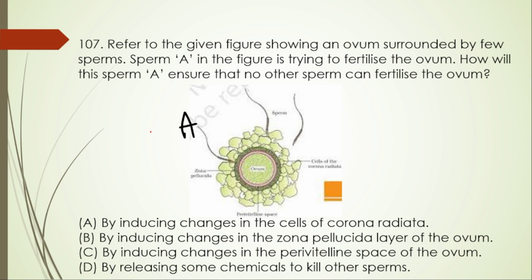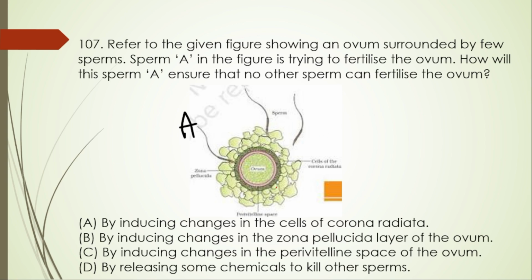Next, 107. Refer to the given figure showing an ovum surrounded by a few sperms. Sperm A in the figure is trying to fertilize the ovum. How will this sperm A ensure that no other sperms can fertilize the ovum?